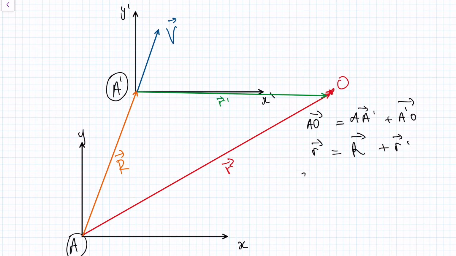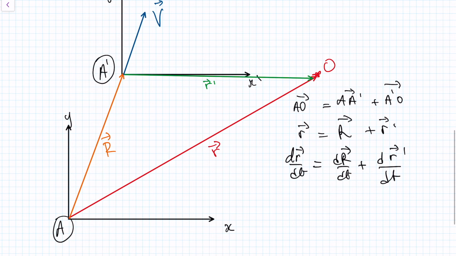So we might as well differentiate it. dr/dt is equal to dR/dt plus dr dashed/dt. That is the definition of velocity, and that is also a definition of velocity, and the same thing here. Now, one thing to notice: if we are observing an object, this here would be the velocity of the object observed by an observer at A, and this would be at A dashed.